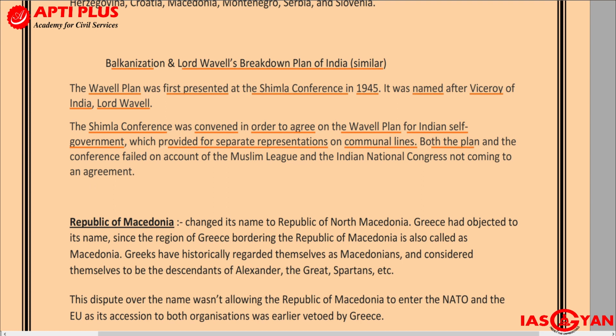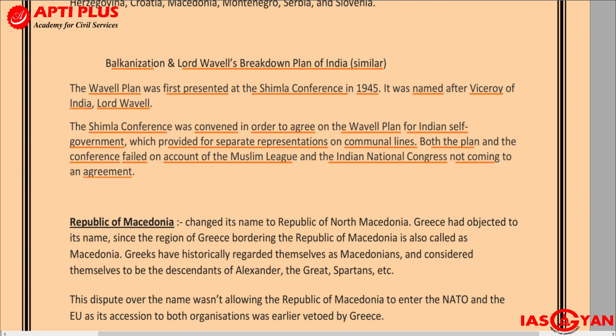Both the plan and the conference failed on account of the Muslim League and the Indian National Congress not coming to an agreement. So that is why the Wavell plan did not ultimately work out. So over here we will not go too much into the depth of what the Wavell plan was all about and what it meant to achieve, etc.